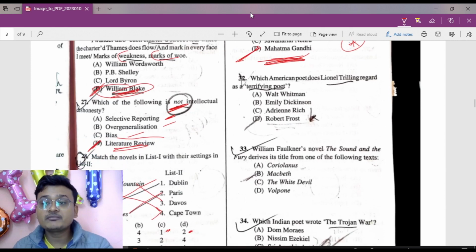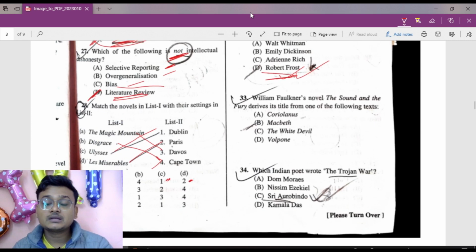Okay. So which American poet does Lionel Trilling regard as terrifying poet? It is Robert Frost. So Lionel Trilling regards Robert Frost as a terrifying poet. Now move to question 33.